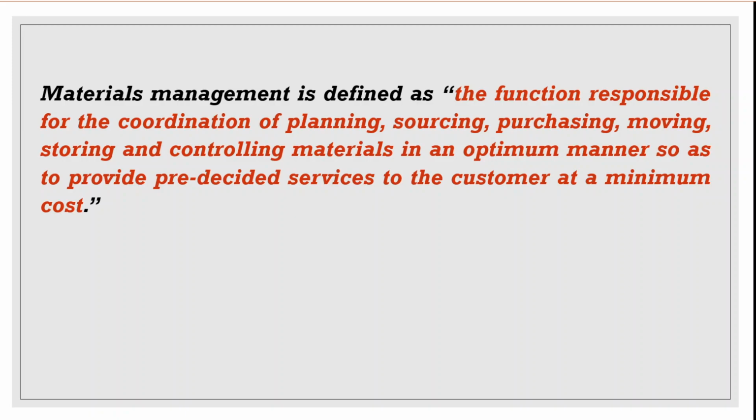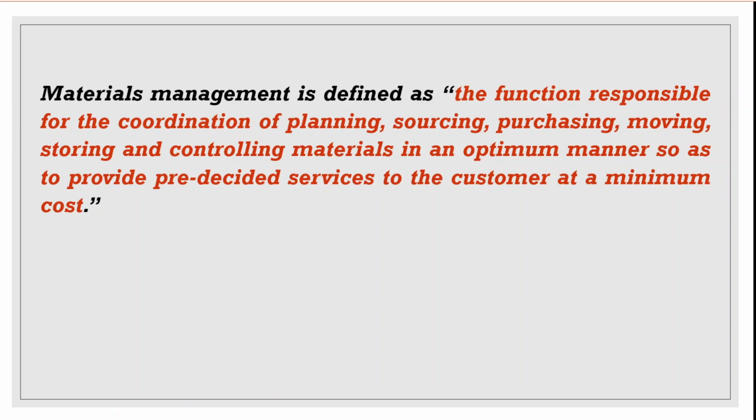That means whenever the term management comes, there will be planning, organizing, delegating, staffing and controlling of things. Similarly, when we are planning and controlling the sources and purchasing points and the transportation and controlling of the materials, it is called material management.